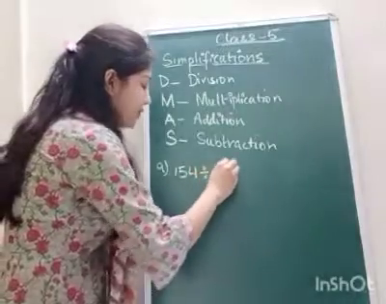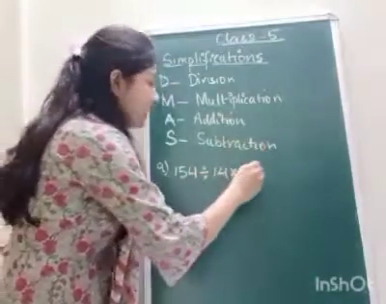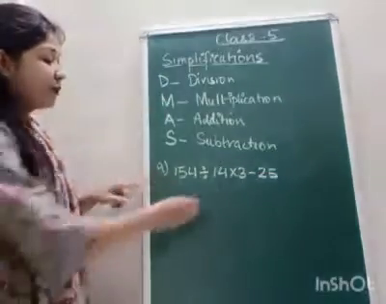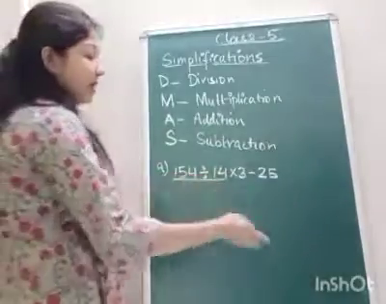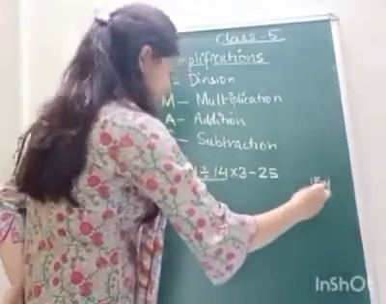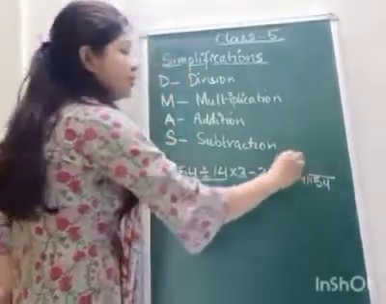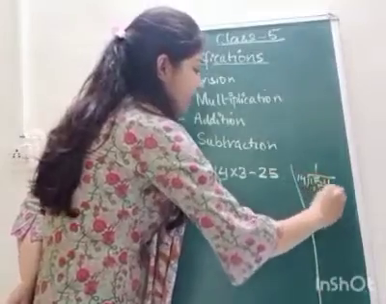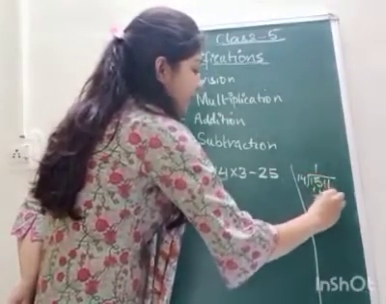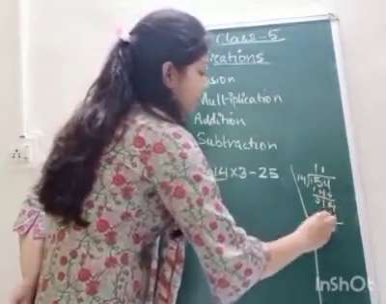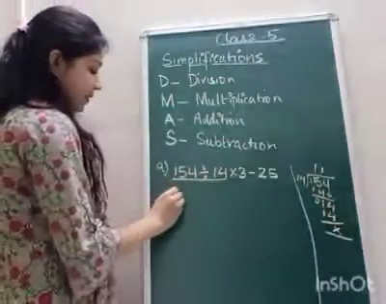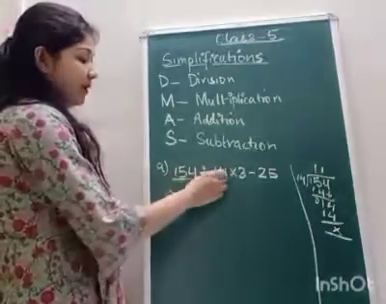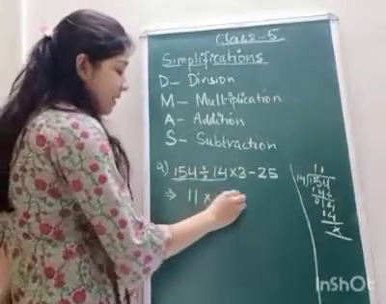Suppose we have a question: 154 divided by 14 multiply 3 minus 25, and you have to simplify this expression. What you have to do, first of all, is divide these two numbers, 154 divided by 14, and please show your rough work also. 14 1s are 14, 15 minus 14, 1, and 4, 14 1s are 14. So 11. Now you have to write 11 instead of this whole part. 11 multiply 3 minus 25.